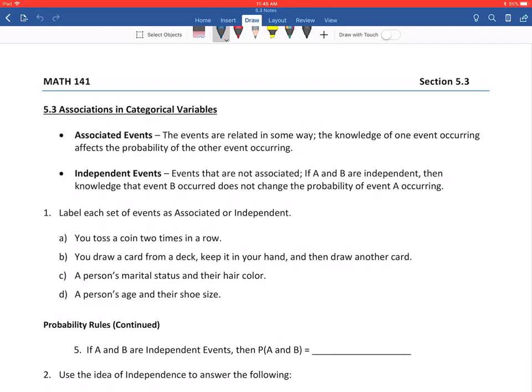So the first example here is you toss a coin 2 times in a row. Always just be thinking, I'm going to toss this coin once and I get heads, for example. Does knowledge of the fact that I got heads on that first one affect whether or not I will get heads on the second one? As long as it's a fair coin, those two things shouldn't affect each other at all. What I flip on the first one should not affect in any way what I flip on the second one. So I would label that as independent. They are not related in any way.